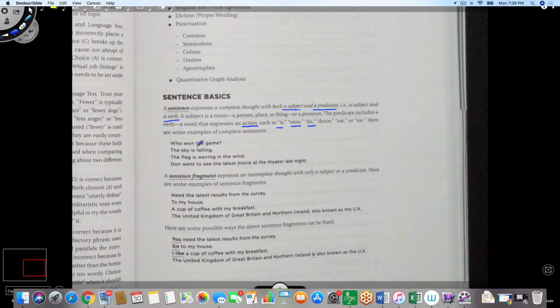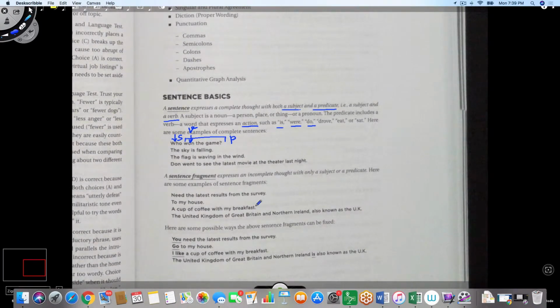So, who won the game? In this case, who is the subject, and won the game is basically the predicate, where won is the verb in this particular case. So, in the same way, who let the dogs out? Who is the subject. Let the dogs out is the predicate.